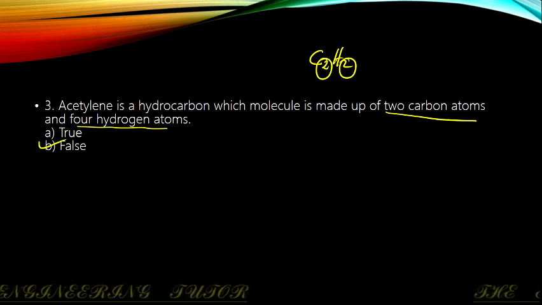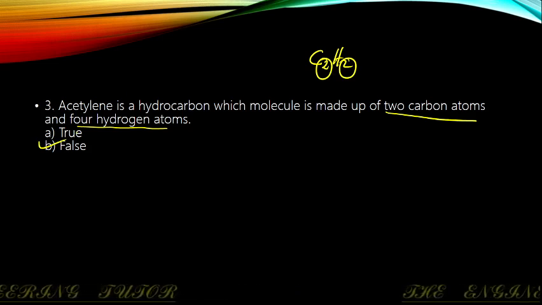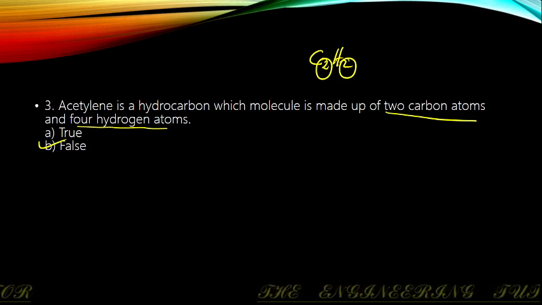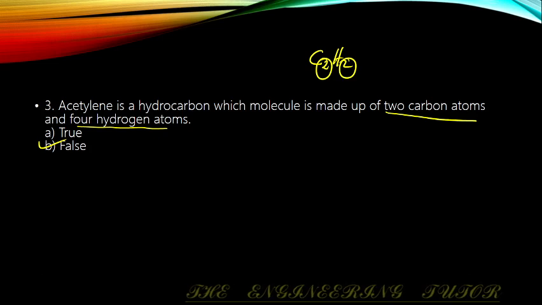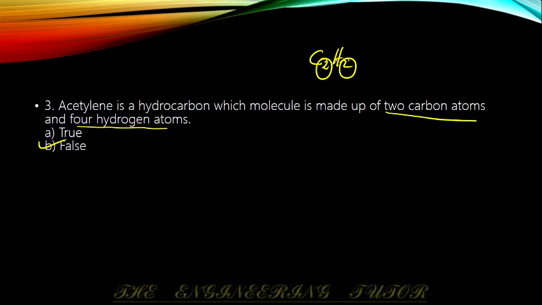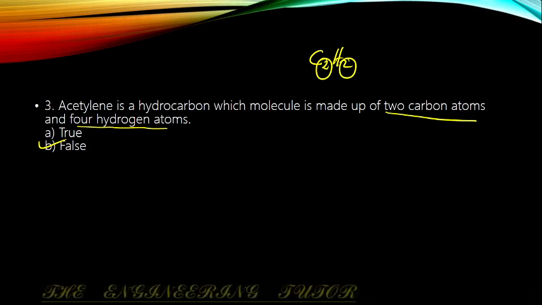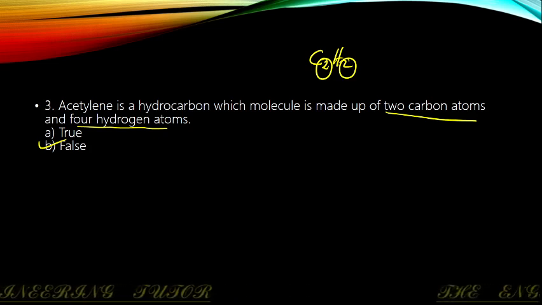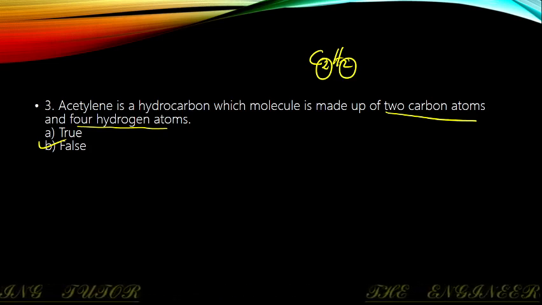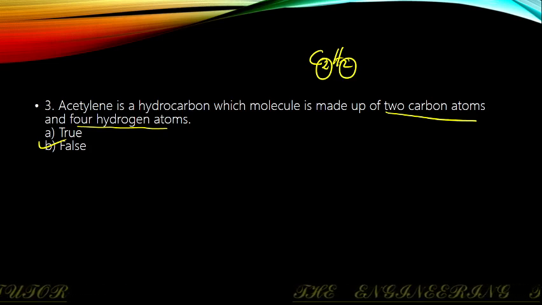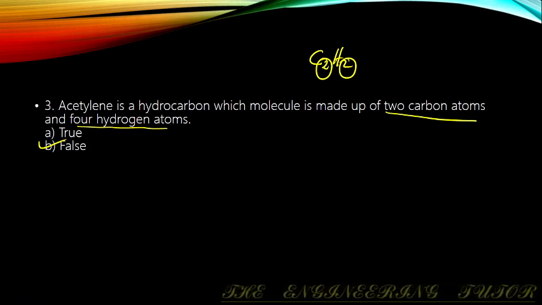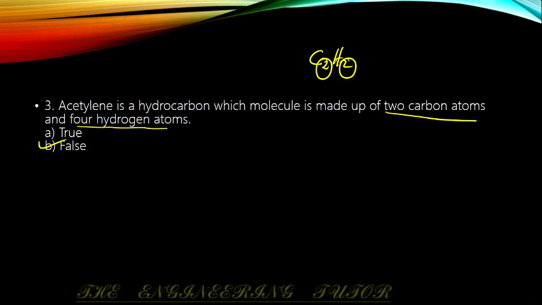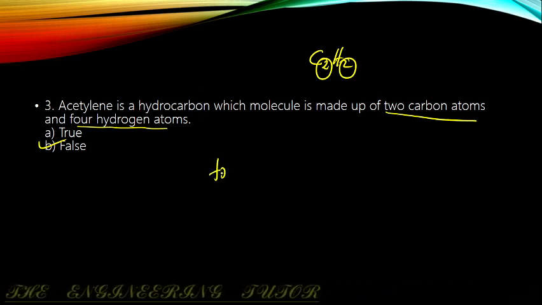In gas welding, acetylene is used as a fuel gas, which is a hydrocarbon like others such as propane, methane, etc. However, it differs from those hydrocarbons in that its molecule is made up of two carbon atoms and two hydrogen atoms, and the carbon atoms are joined together by a triple bond. Sometimes they will ask about the triple bond.